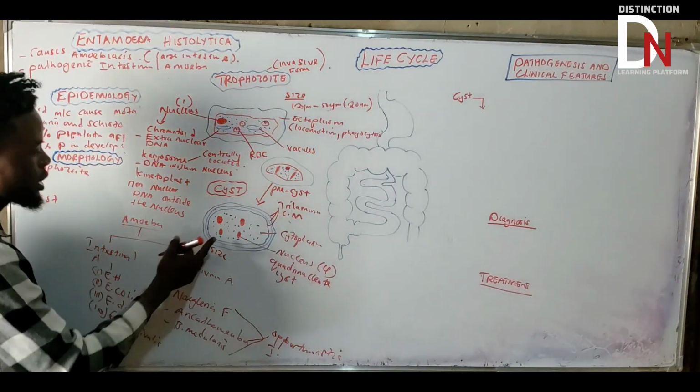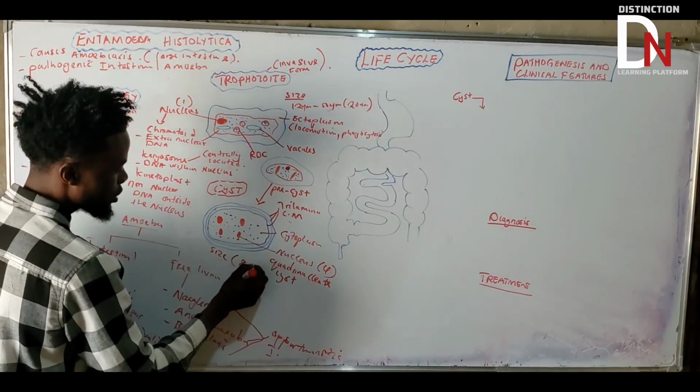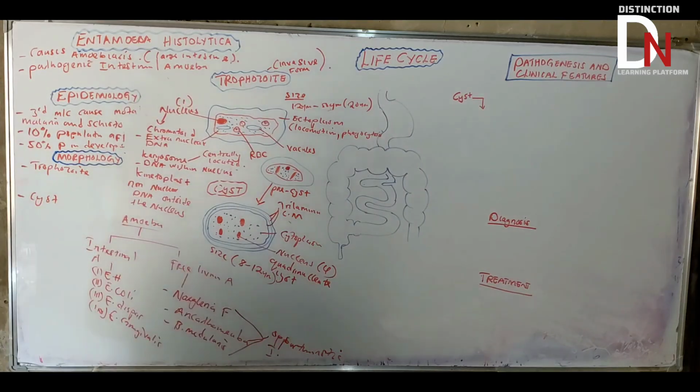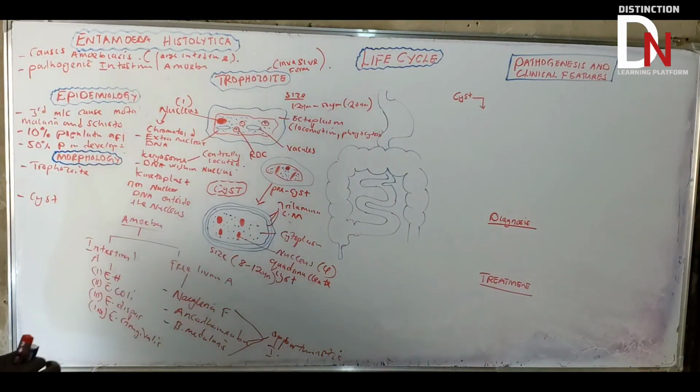But what about this one? The cyst is smaller than what? The protozoa. Basically, it's going to be 8 to 12 micrometers, like that. That should be the size of the cyst. Okay, so now we are done with the morphology.